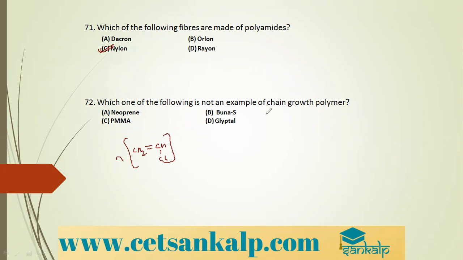We take styrene and butadiene, CH2 double bond CH double bond CH2, 1,3 butadiene, plus styrene. There is a double bond CH2, so they combine. There is no elimination, so it is also an example of chain growth. PMMA, polymethyl methacrylate, is also an example of chain growth. Glyptal is a step growth polymer of ethylene glycol and phthalic acid. So this is not an example of chain growth polymerization.